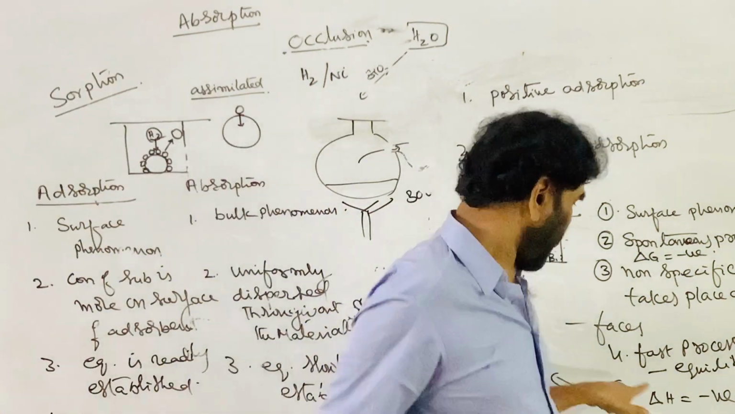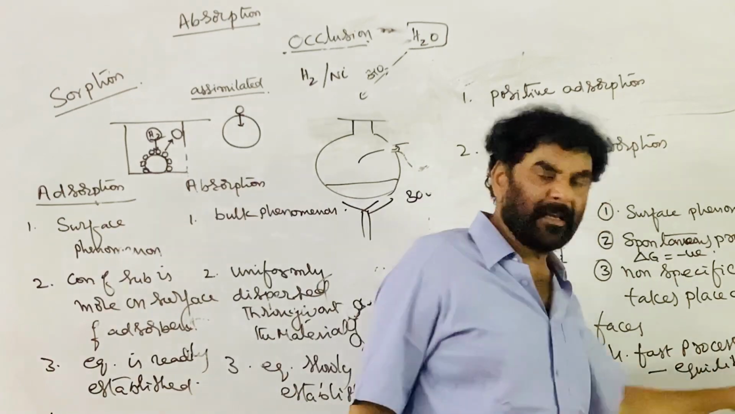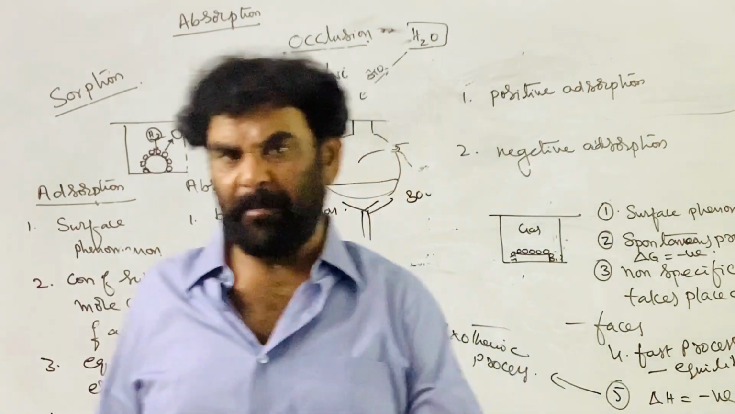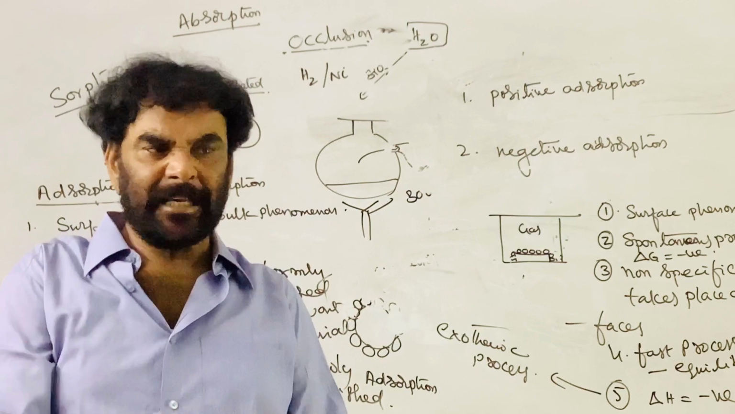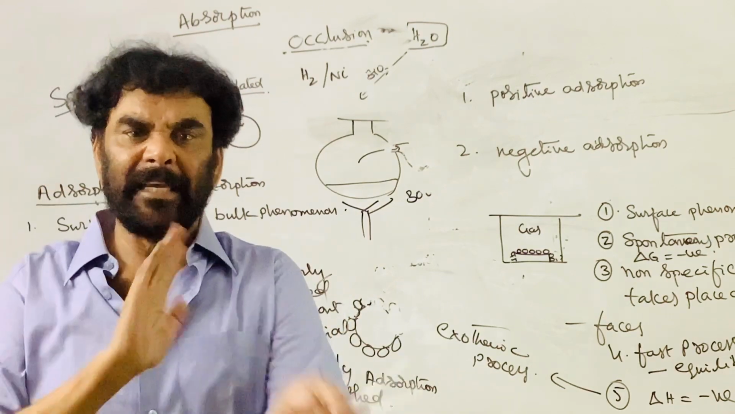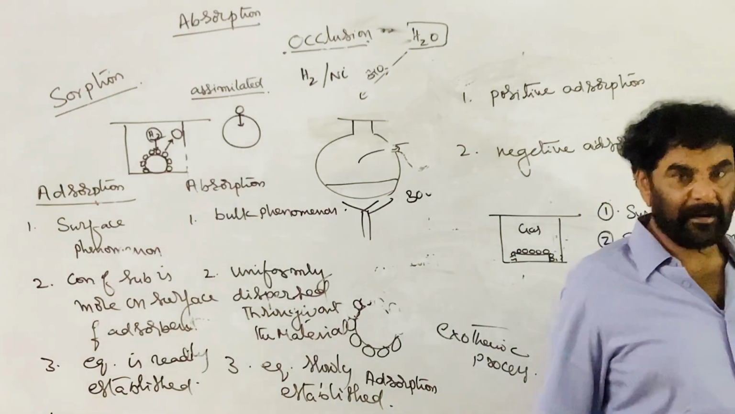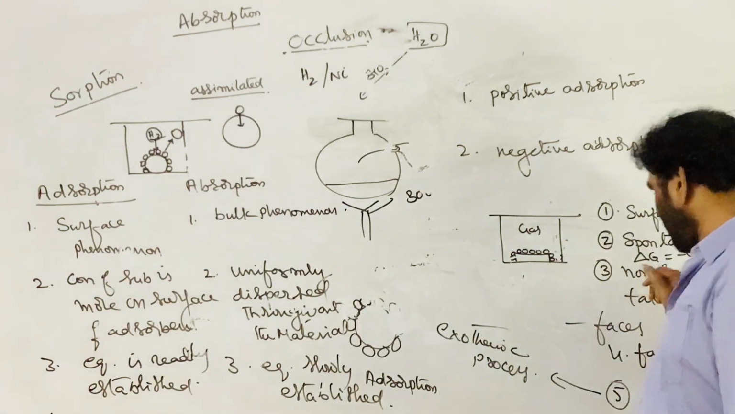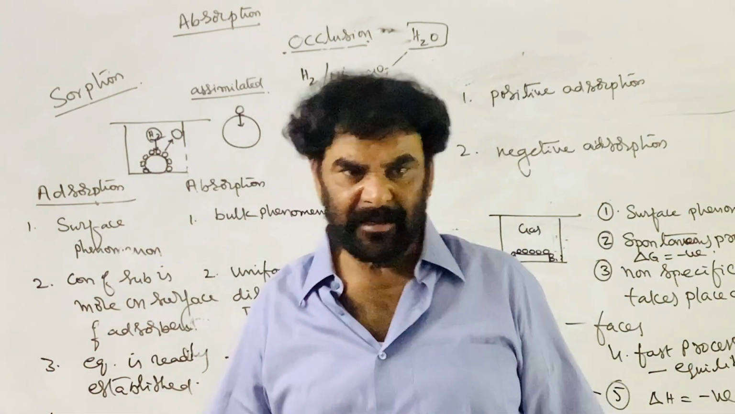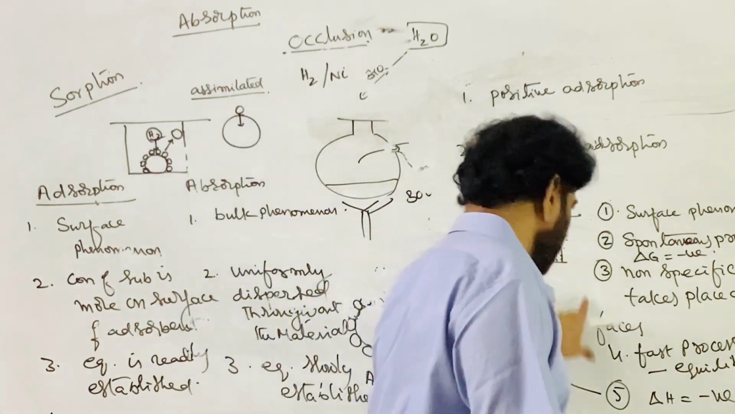And it is a fast process, equilibrium is readily established. Adsorption takes place, desorption takes place, and equilibrium is established. It is an exothermic process, delta H is negative and delta G is negative. These are the characteristic properties of adsorption.